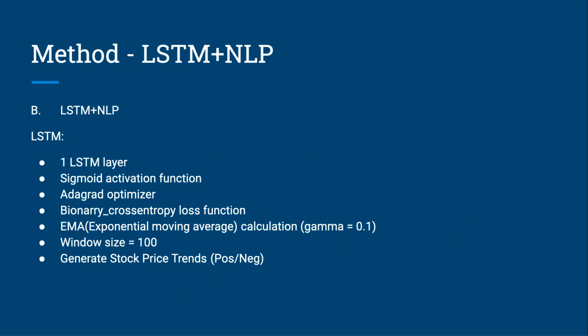As for LSTM, we have 1 LSTM layer, and we have a sigmoid activation function here. We specially use EMA calculation with a gamma equal to 0.1 and a window size of 100. And same here, we generate stock price trends and feed that to NLP.